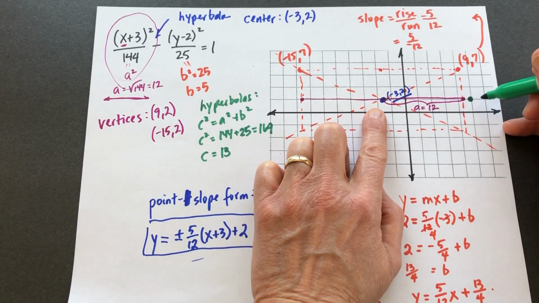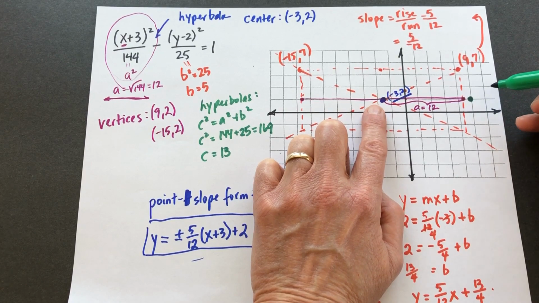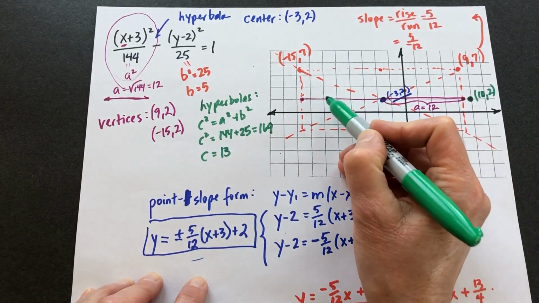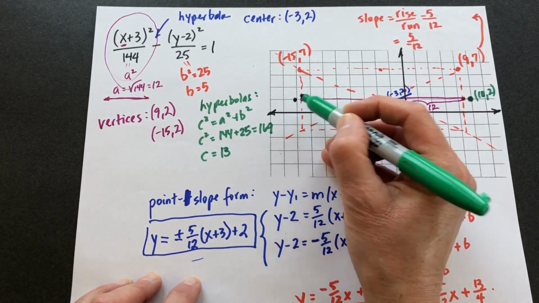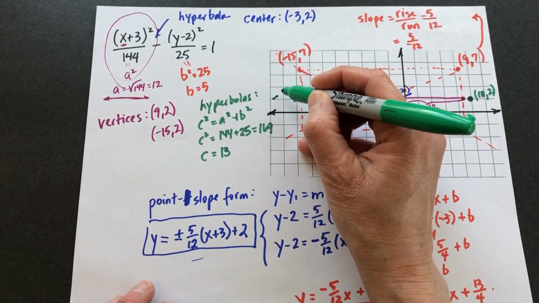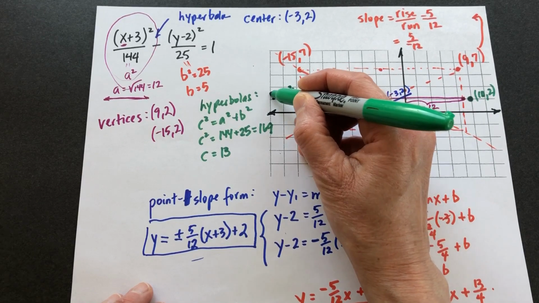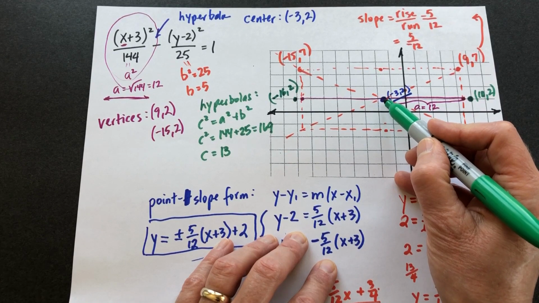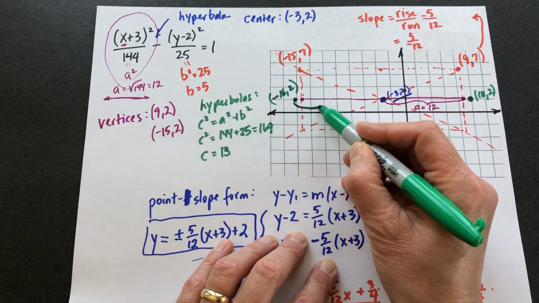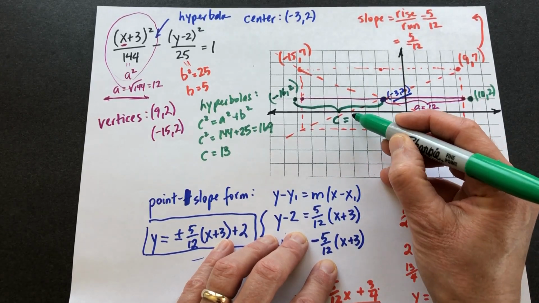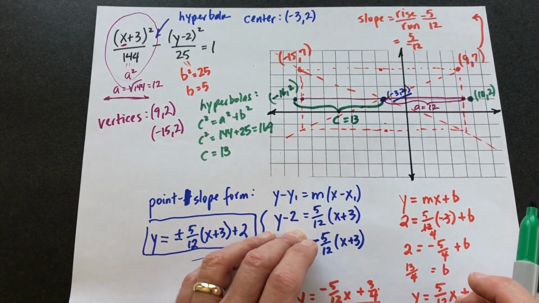So I'm going to be at 10, 2, and then I'm going to move left 13, and that's going to put me at -16, 2. And keep in mind that the distance from the center to the foci, this distance here, is our C value, and in this case it's 13.